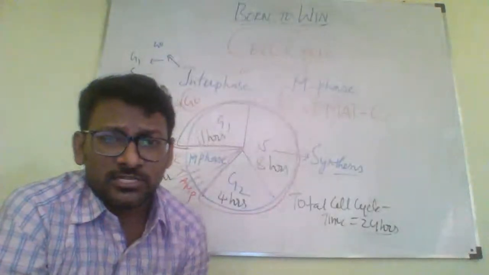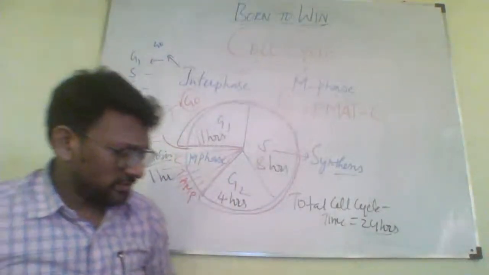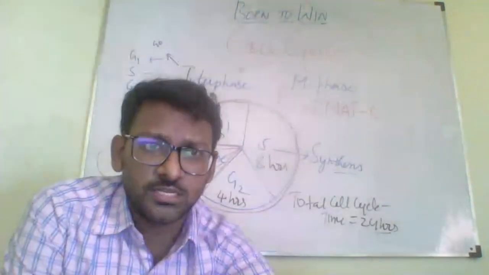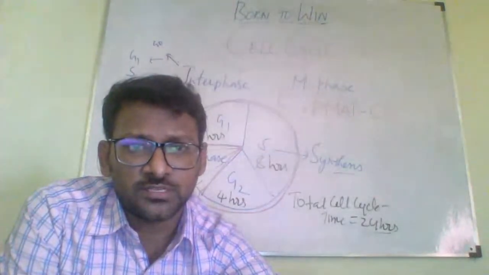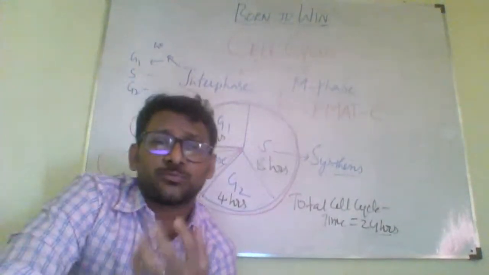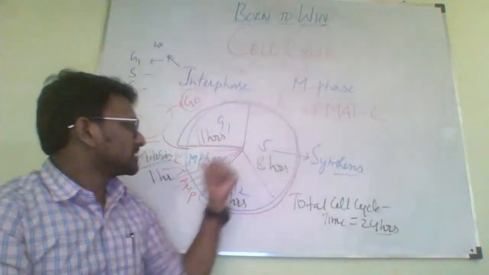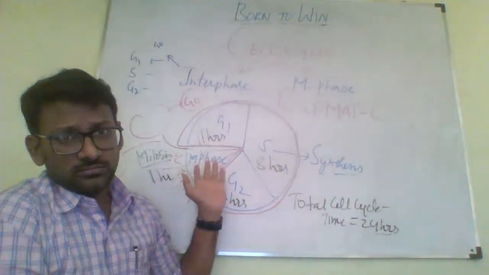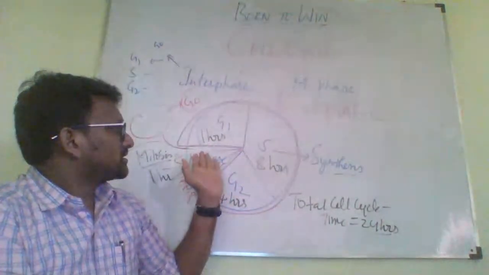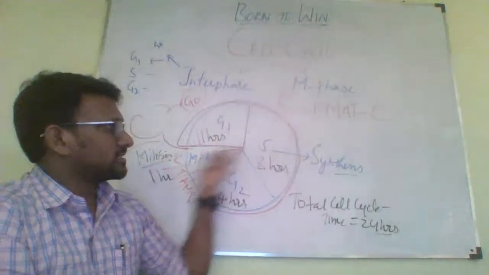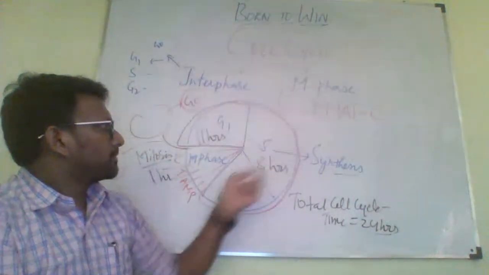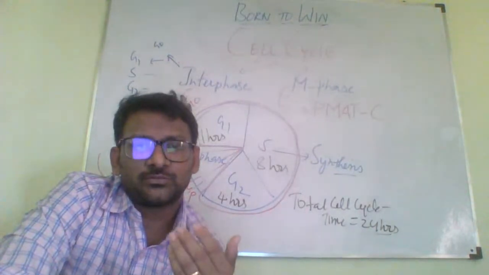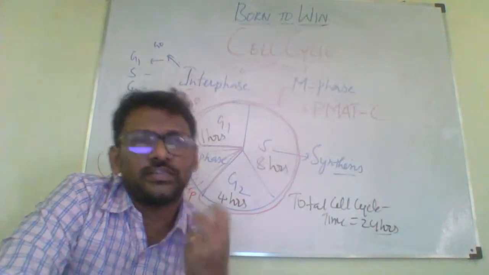That's good. So let's move further. So now we'll try to talk about each phase of the cell cycle. First phase is the G1 phase. The G1 phase corresponds to the interval between the mitosis and the synthesis phase. If you see this mitosis and the synthesis phase, it would be present in between. So G1 phase is an interval between the mitosis and initiation of DNA replication.